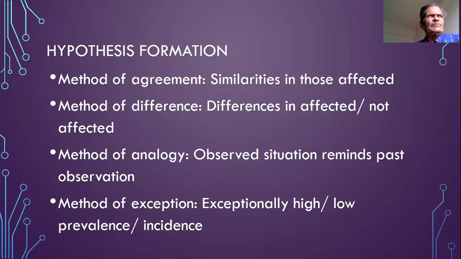The hypothesis these people had formulated earlier was central contamination of water. The central water purification had gone wrong somewhere, and because of which the epidemic occurred. If that was the case, then it didn't explain why this area with 1,000 individuals did not have a single case. If the incidence was around 5%, at least 50 cases were expected in a population of 1,000, but not a single case was reported in that area.